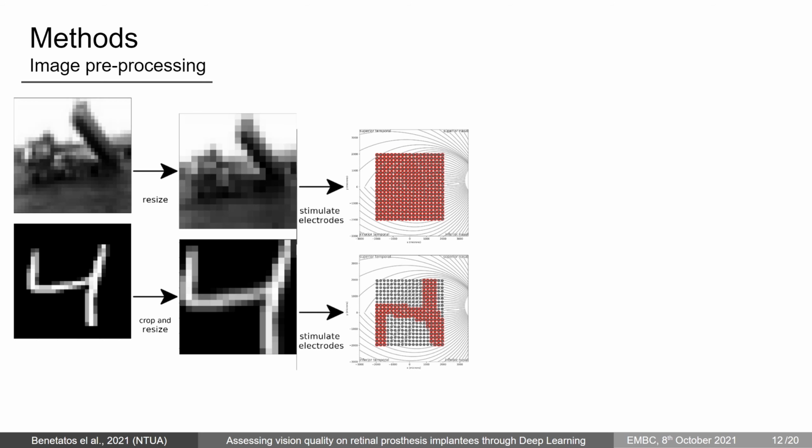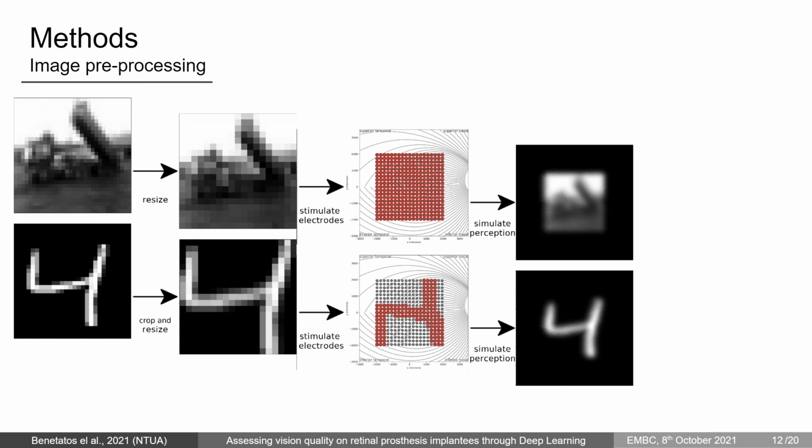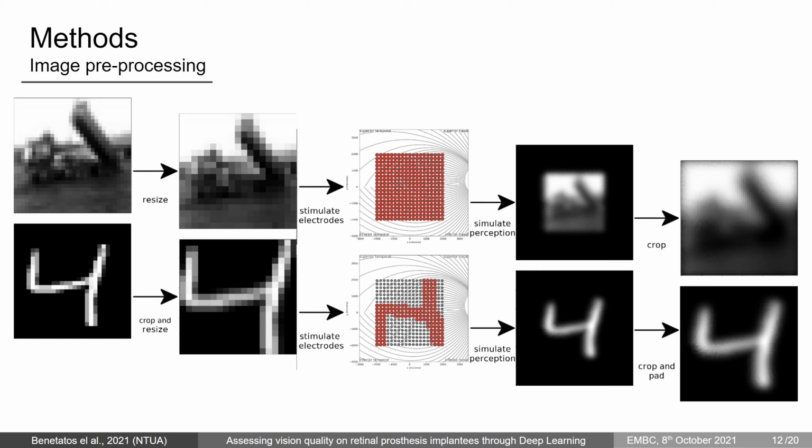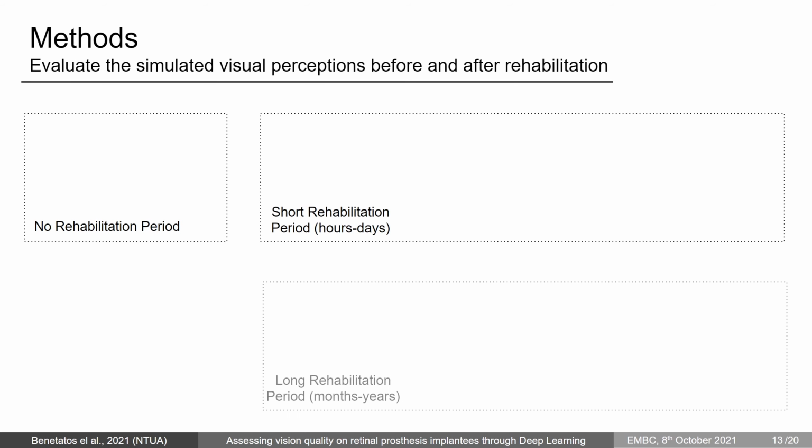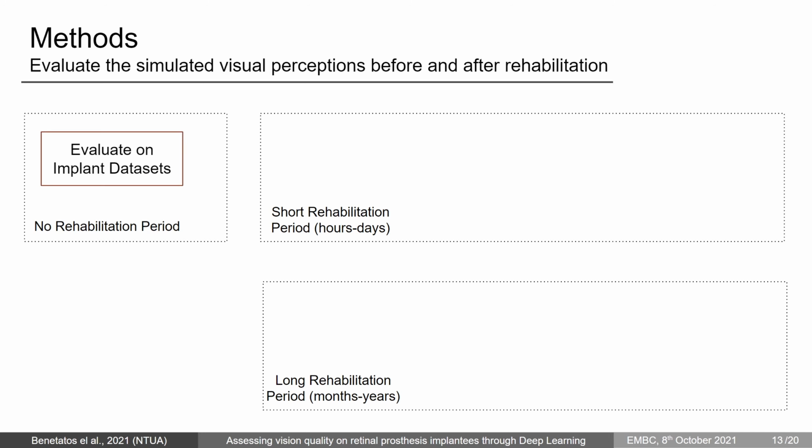So, the process of creating the implant datasets is as follows. First, we tightly crop around the initial dataset's images if needed, and we subsample to the size of the implant. Then, we stimulate the corresponding electrodes on the array. Lastly, we simulate the prosthetic vision, we crop around the stimulated area, and we add padding if needed to match the input dataset style. After creating the implant datasets, we evaluate the HCA models for digit and object recognition on each of them. This represents the zero rehabilitation time period.